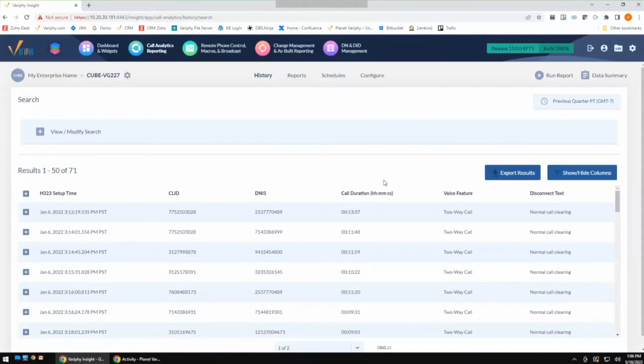So how do we check that within Verify? How do we see if our date and times are off? There's a couple different ways to do it. The first thing we're going to do is log into the Verify server. We're going to go through the CLI, and we're just going to quickly open up a file and take a look and see our date and times.